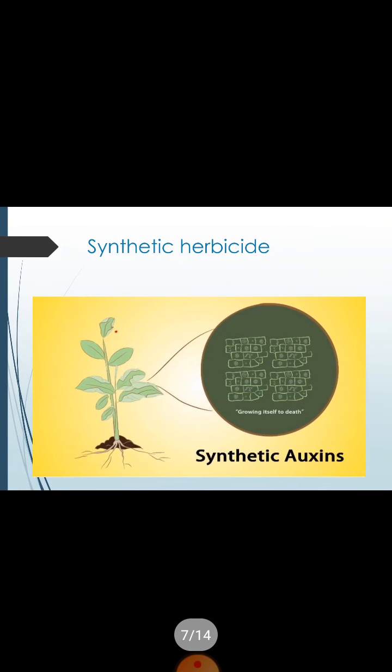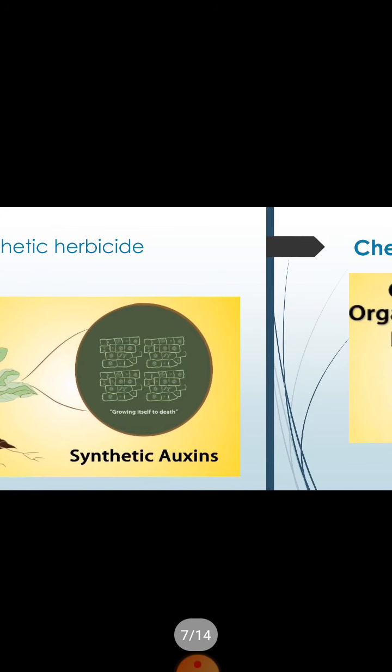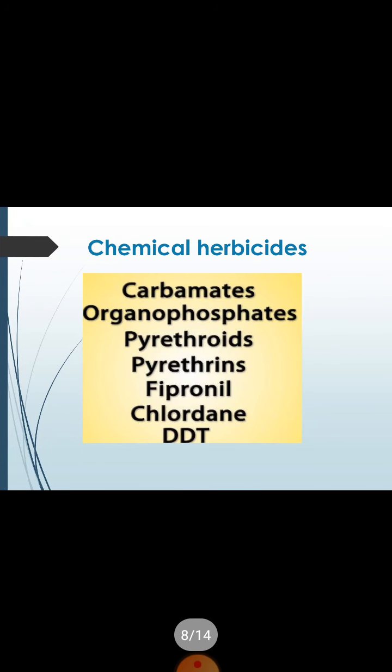Because the requirement of nutrients may increase, finally if water and those things are unavailable, then after a certain time the weed dies. Okay. Then these are some important chemical herbicides.